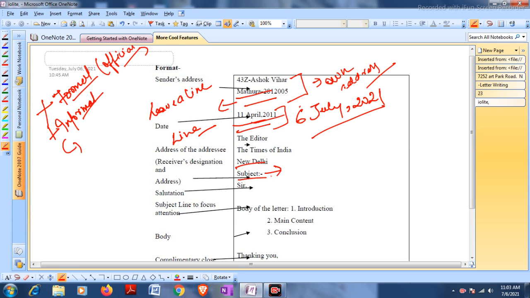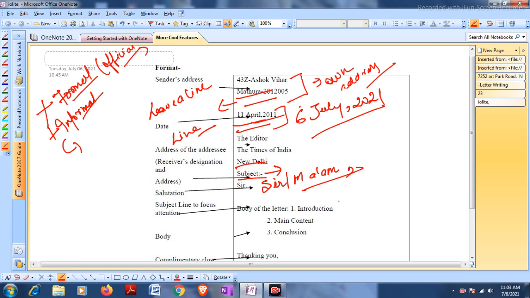You can place a full stop after writing the subject. After that you will write the salutation, sir, ma'am, whatever has been given in the question. If you are not sure whether the authorized person is sir or ma'am, you can write sir/ma'am, and then place a comma after that.